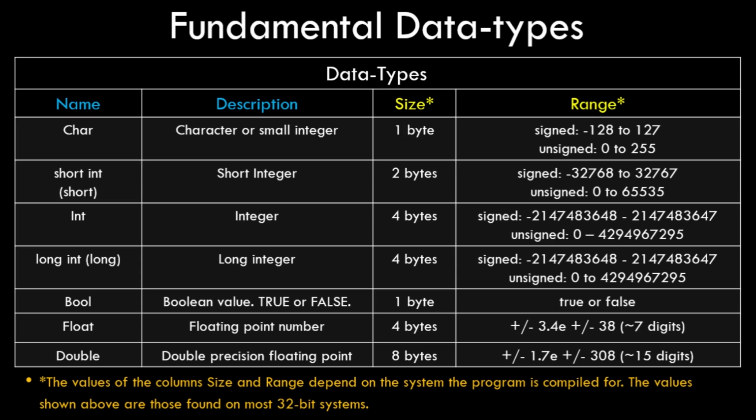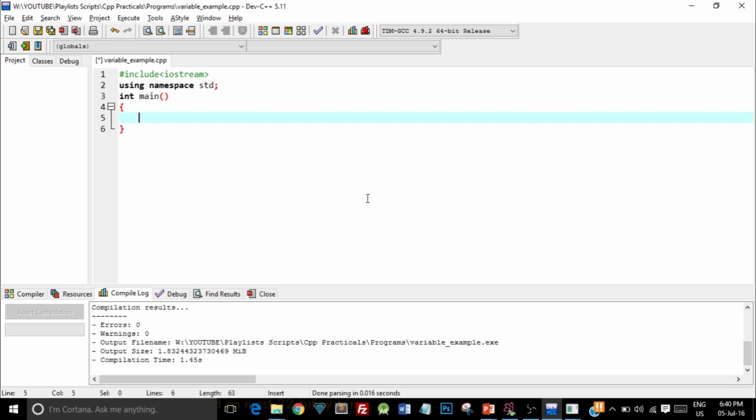Okay, so enough of this theoretical part. Let's see a program wherein we'll create some variables and let's see how we can use them. Okay, so I have opened my Dev C++ IDE wherein I have created a file variable_example.cpp. So you can quickly go and create your own file as well. I recommend you to type in your code as well because that is the best way you can practice programming.